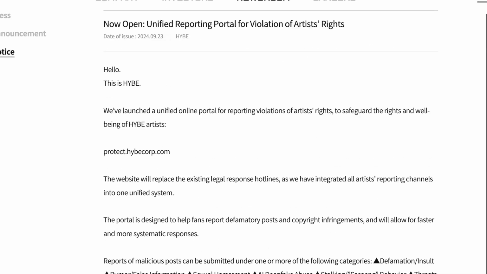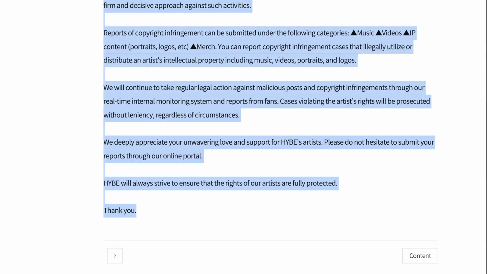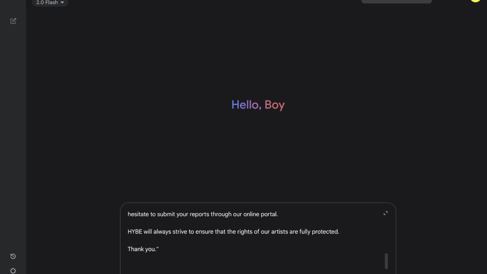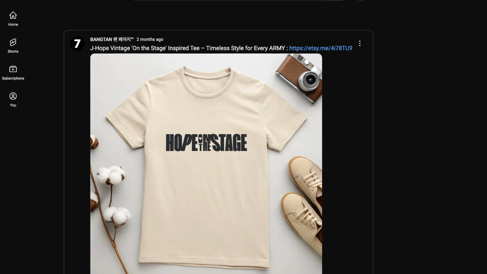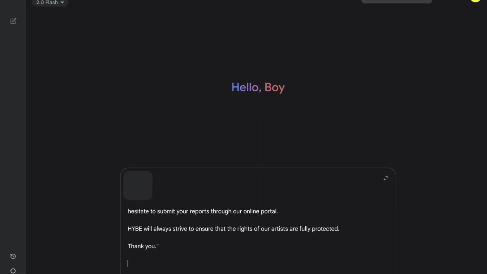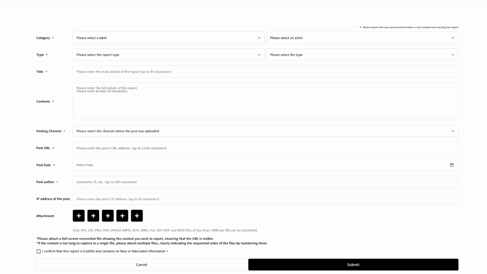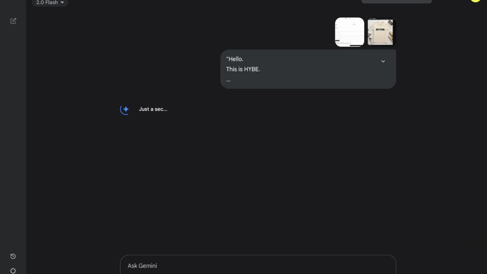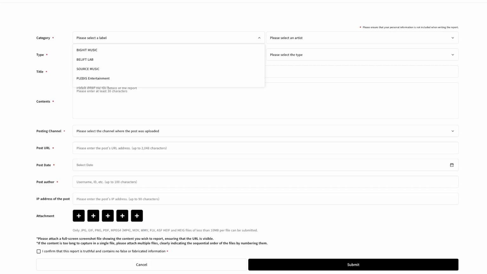First of all, I'm going to provide some context for the AI that I'm using by copy and pasting this HYBE announcement, putting quotation marks around it, and then I'm going to screenshot what I'm going to report about and say, I want to report this to HYBE. Help me fill out the form. And then screen capture the form. And then let's see what it gives us. And meanwhile, let's fill out the other items.